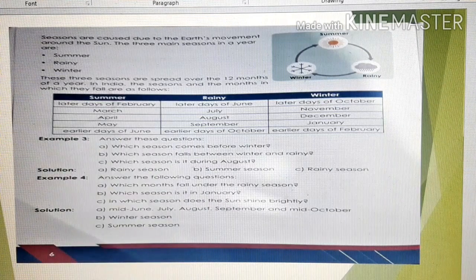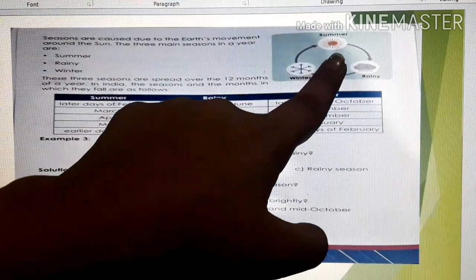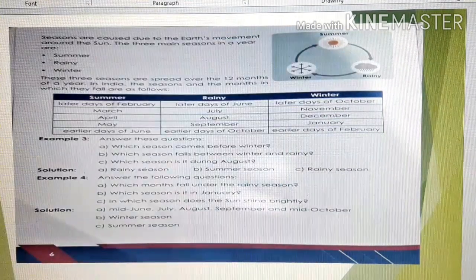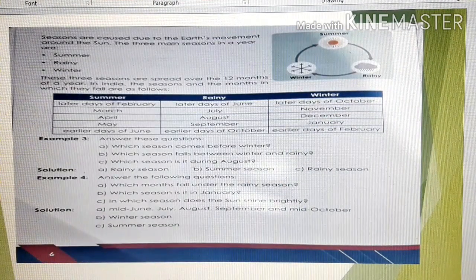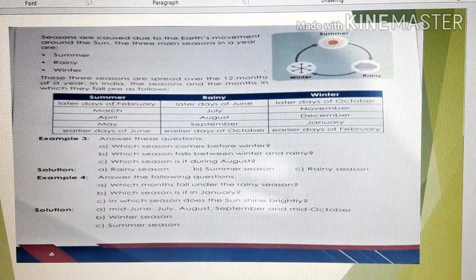Next, in which season does the sun shine brightly? That means the sun shines brightly in which season, children? You can see here, summer season. Isn't it? So you can practice this at home in your copy.